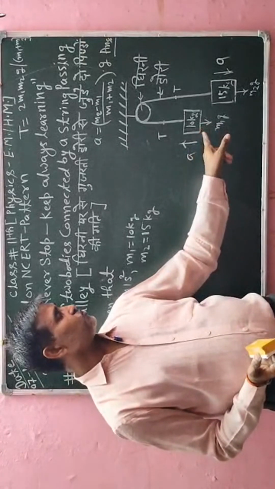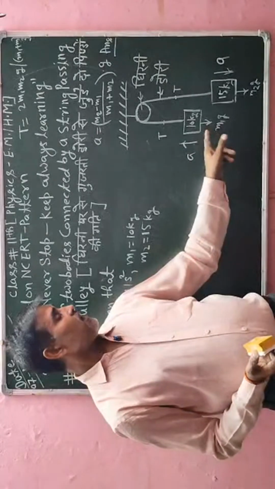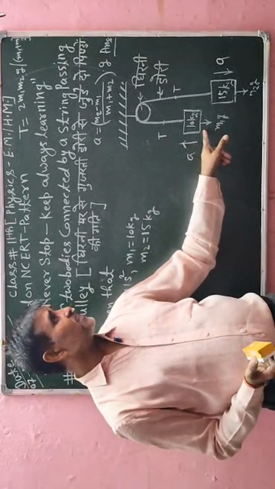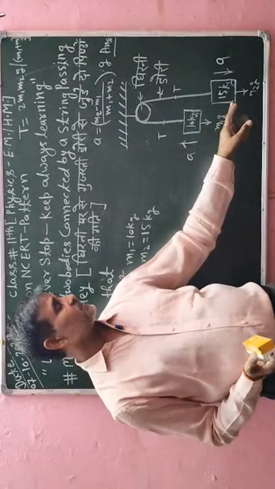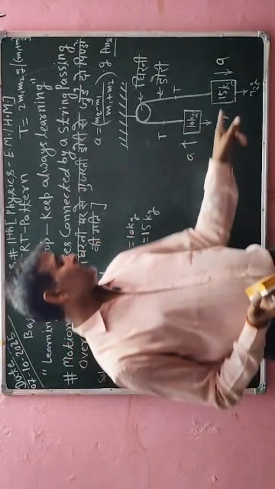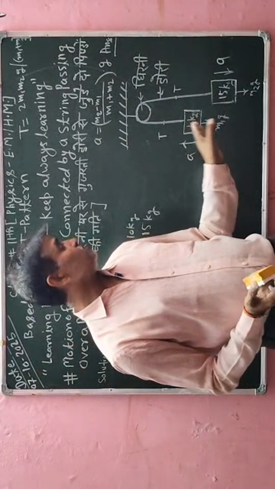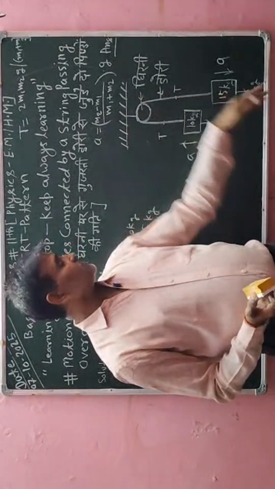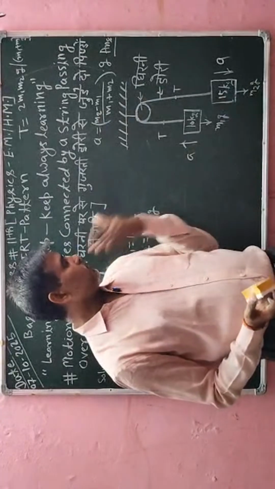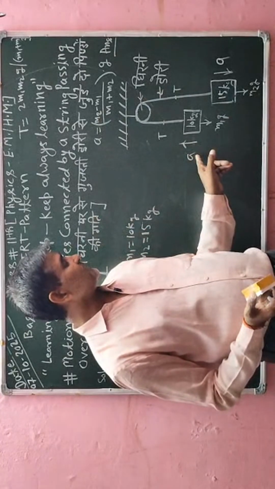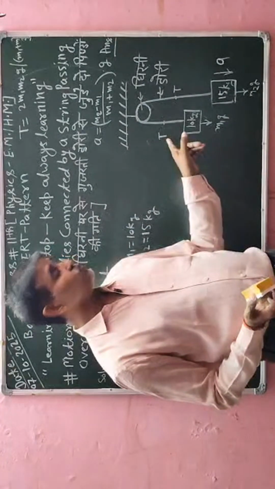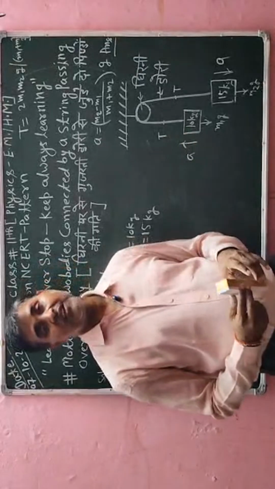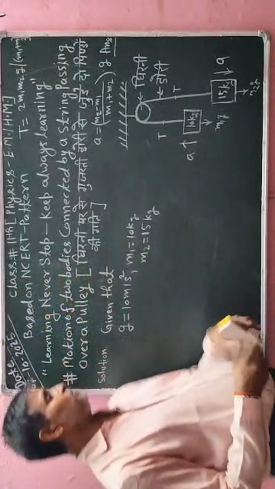There are two objects, one with mass 10 kg and the other with mass 15 kg. It is moving upward in a clockwise direction. So we have to calculate this common acceleration value and also the tension force that is available in the string.